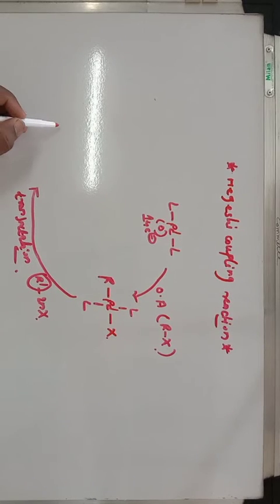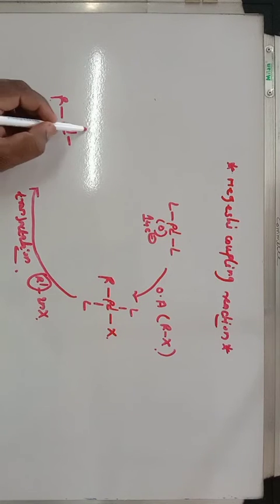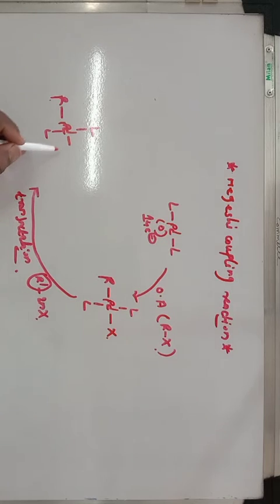So what do you get after transmetallation? That is Pd, this is your R, this is your L, this is your L, and this is your R'. That is the replacement of this halide by the organic residue which is attached to zinc, that is R'.